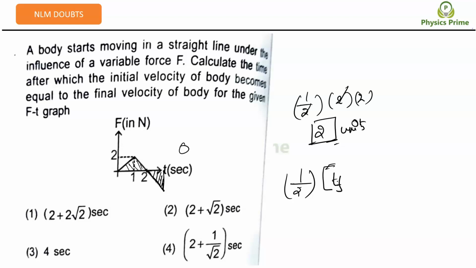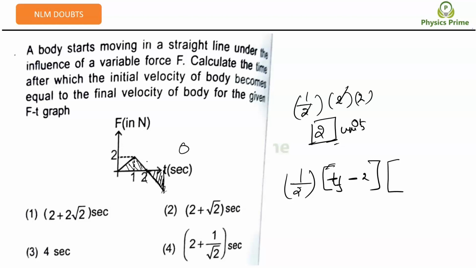Let me check this here. Half into base, where base is t final minus the initial point, which is 2, right? Time, sir, we don't know t final. Half into base into height is how much it will become. Let us take the equation and write the height in terms of t final.